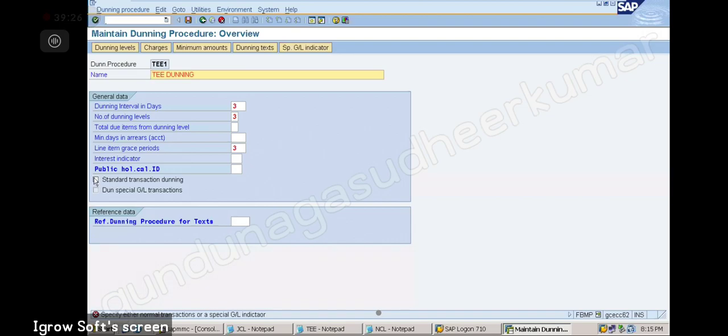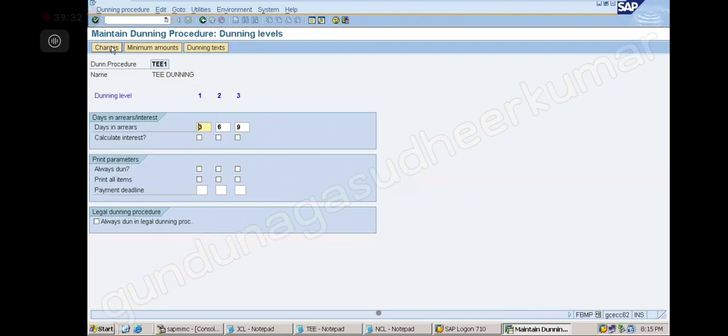Enter. Okay, dunning level. Can you see? I have 1, 2, 3 levels. First letter is after 3, 3 plus 3, 6, 6 plus 3, 9. Is it clear? Yes, sir. So depending upon what you select in the first screen, the next screen will be decided accordingly.